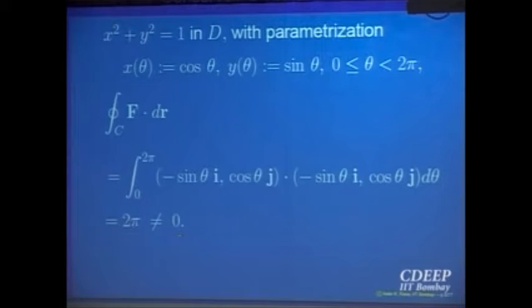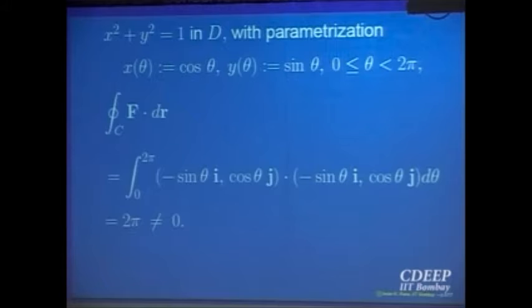So that shows that the curl of a vector field may be equal to 0 and the domain is a connected set, still, the line integral is not independent of the path joining. We have got a closed curve whose line integral is not equal to 0. That means saying that the curl is equal to 0, even for open connected sets, is not sufficient to ensure that the vector field will be conservative.